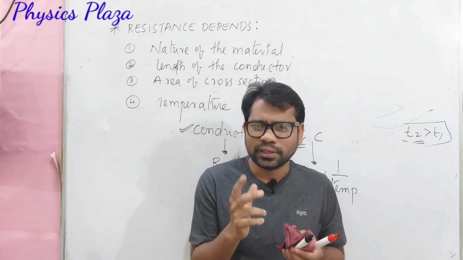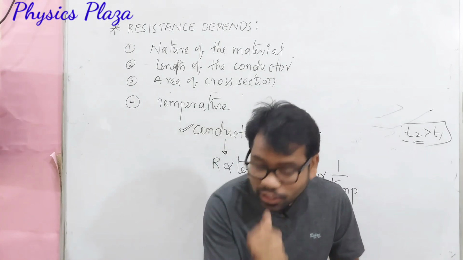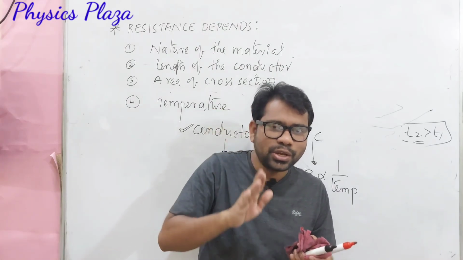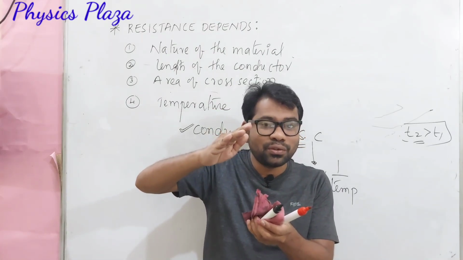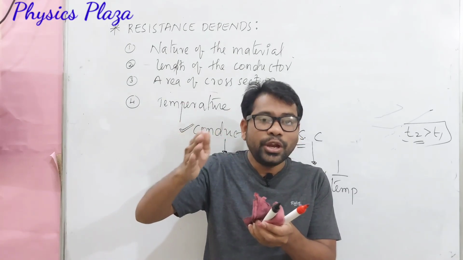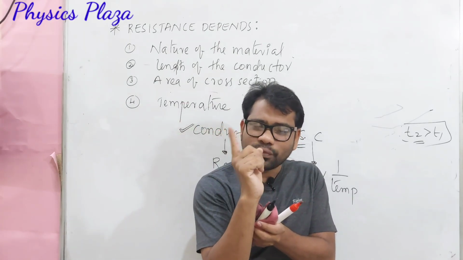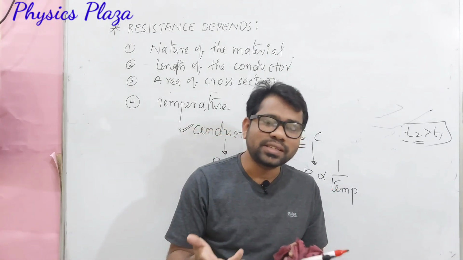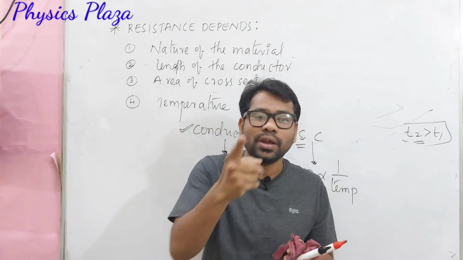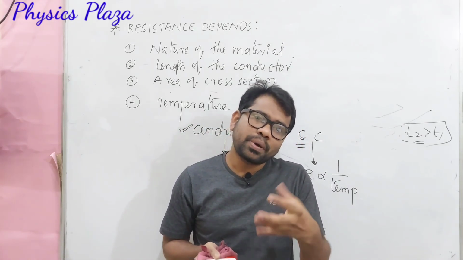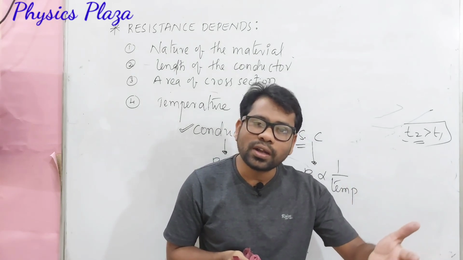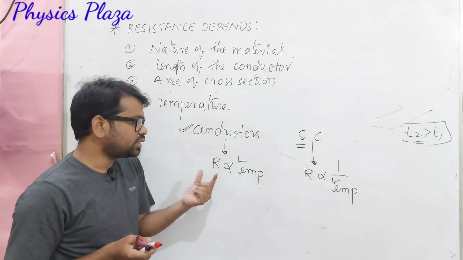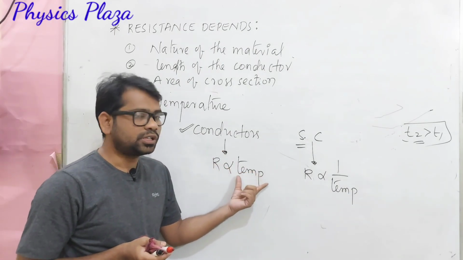We all know very well, and of course we learnt in calorimetry, that there is a relationship between temperature and kinetic energy. So when you increase the temperature, what will happen? Kinetic energy increases, due to which the vibrations of the molecules increase. As the vibrations increase, the number of collisions also increases. It's very important. As the number of collisions increases, it means resistance increases. So in the case of conductors, resistance is directly proportional to temperature.